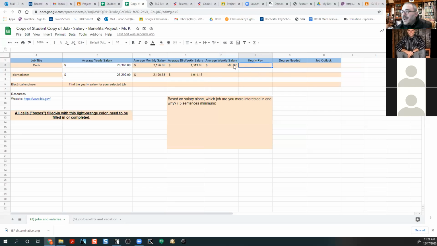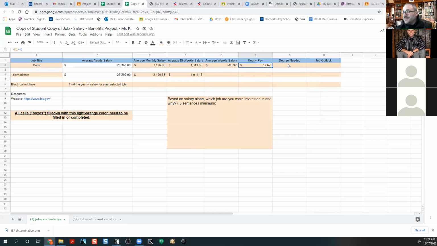Hourly pay is going to be the weekly pay divided by 40. So I'm going to say equal sign, E2, column E, row 2. See that? E2 divided by 40, because there are 40 hours in a typical work week. And so that's about $12.67. So you can do it by calculator.